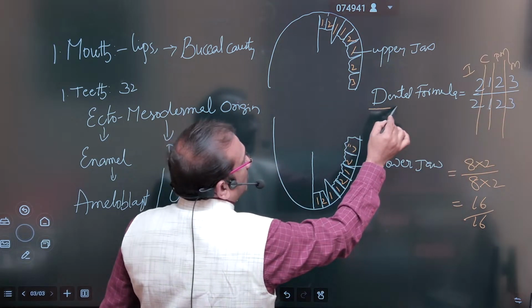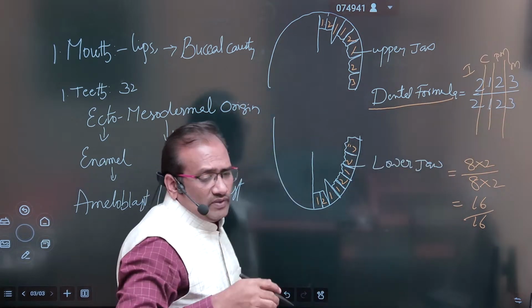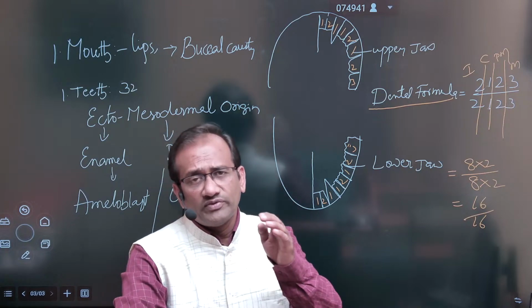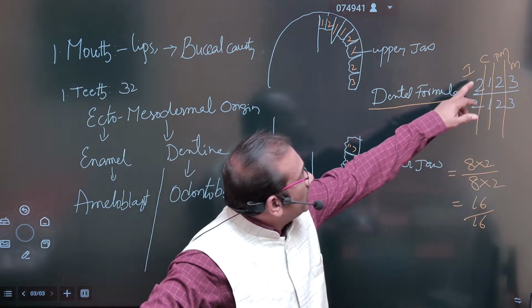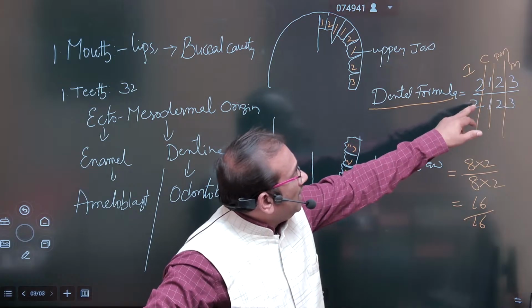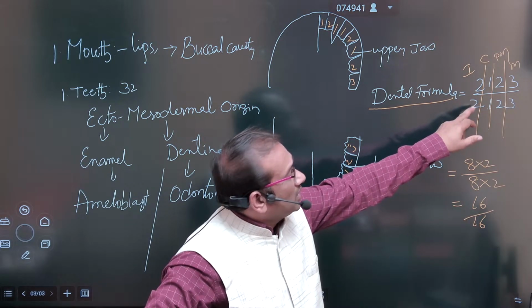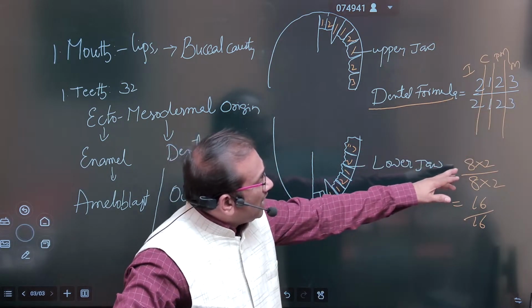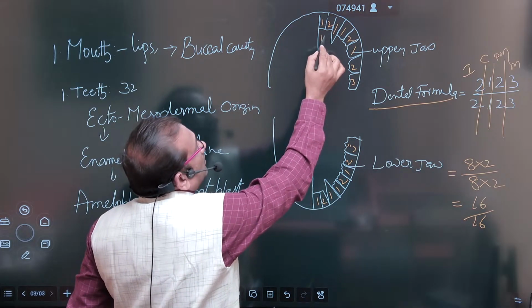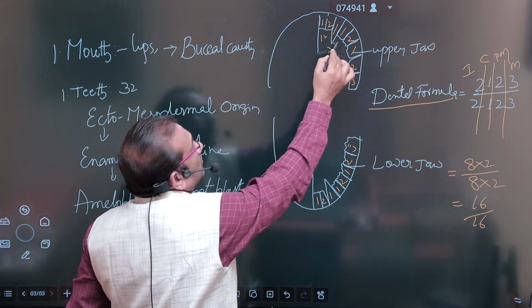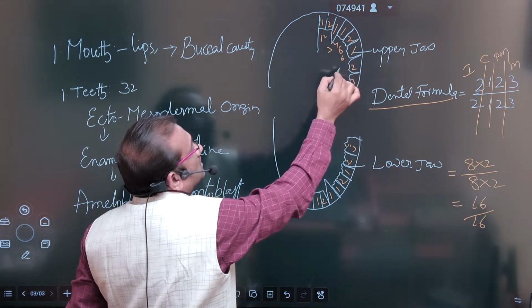Dental formula is half of the upper jaw teeth by half of the lower jaw teeth. So half of the upper jaw teeth on the upper side and half of the lower jaw teeth on the lower side, and then we will get 8 teeth on each half side. See here 1, 2, 3, 4, 5, 6, 7, 8.